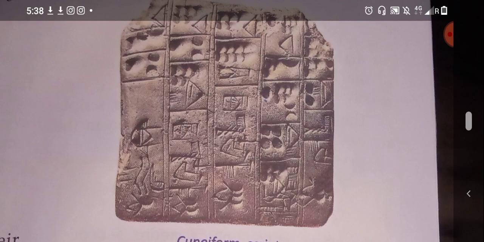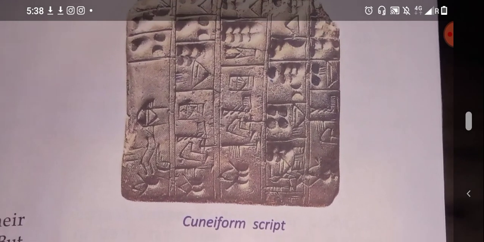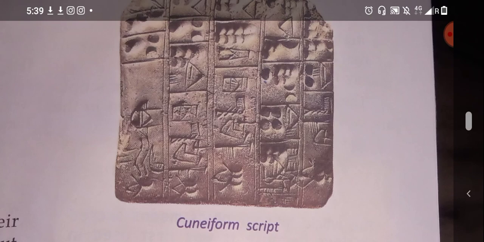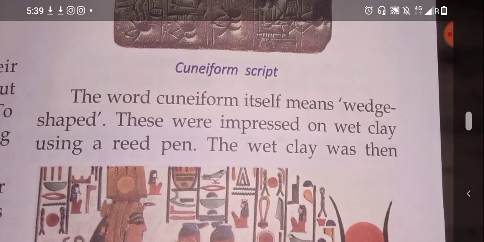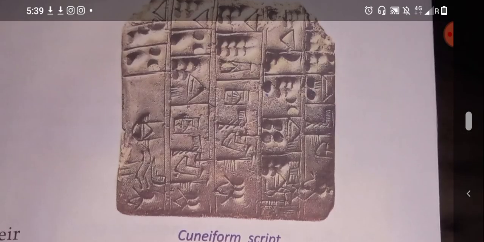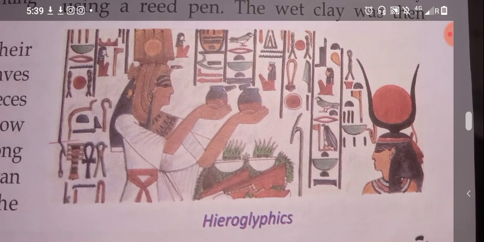Students, the Egyptians also used a system of pictures. Though I am showing you cuneiform, which is Sumerian, what about the Egyptian? This is the Egyptian style. So the Egyptians also used a system of picture writing known as hieroglyphic. The writing of the symbols is known as hieroglyphics. You can see the pictures here. This is hieroglyphics.